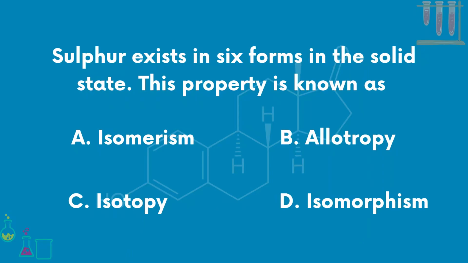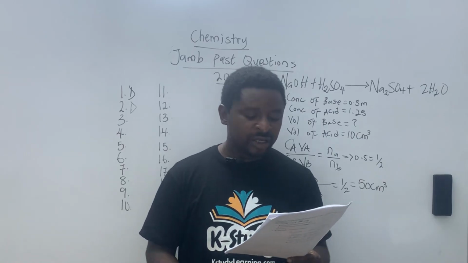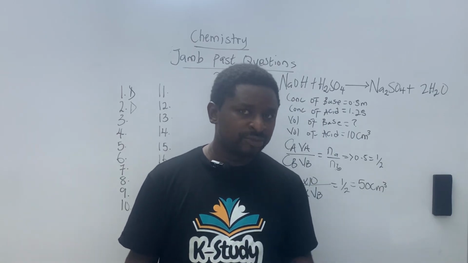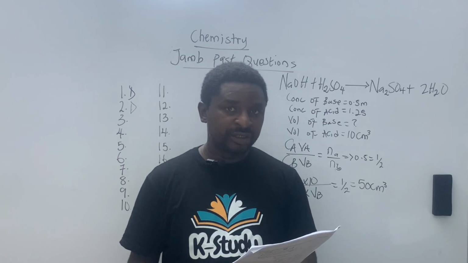Sulfur exists in 6 forms in the solid state. This property is known as: A, isomerism; B, entropy; C, isotopy; and D, isomorphism. All right. The first thing that might probably come to a lot of your minds is isotopy, but no,